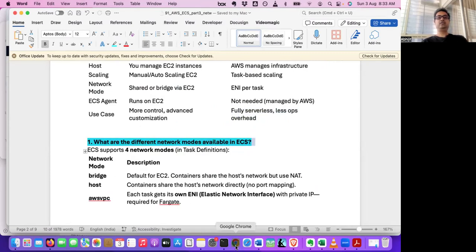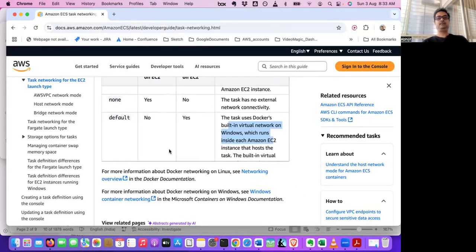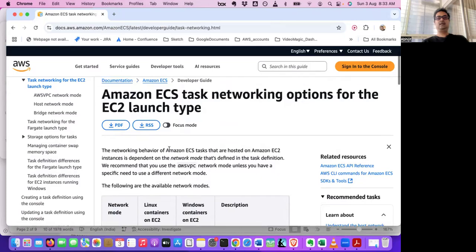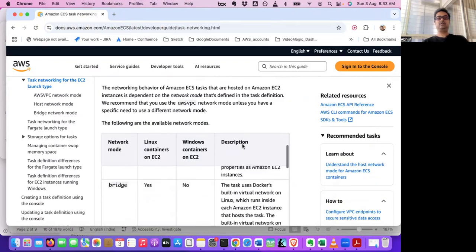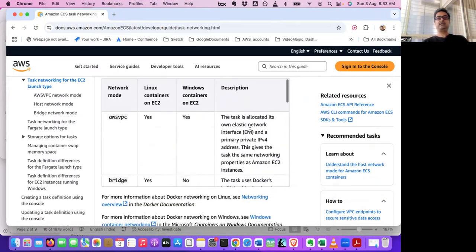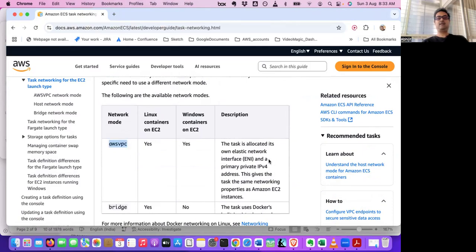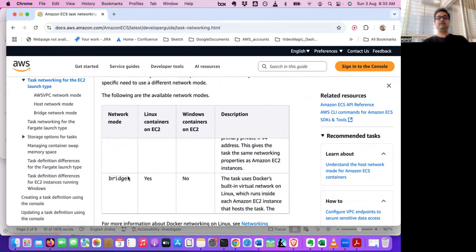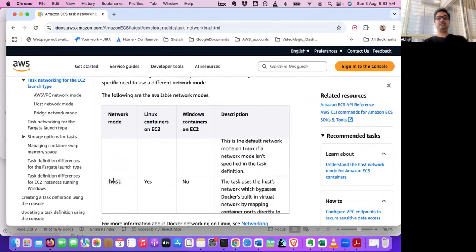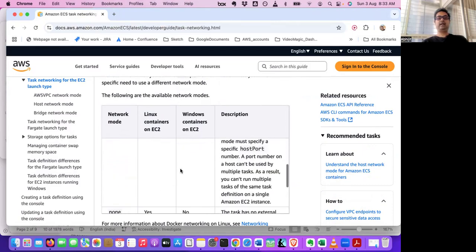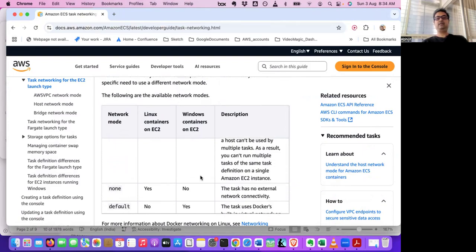If we go to the AWS documentation, we see that there are a couple of network modes available for the EC2 launch type. For the EC2 launch type, we have AWS VPC, then bridge, then host, and then none and default.